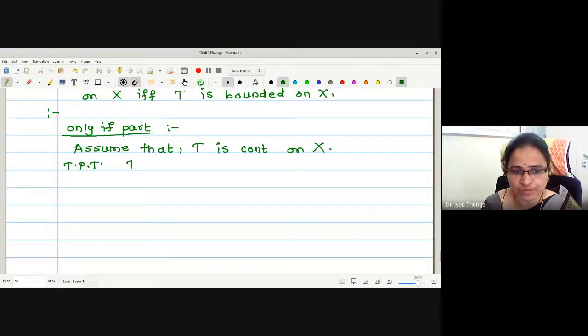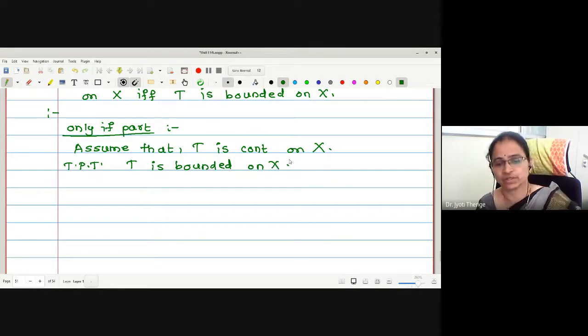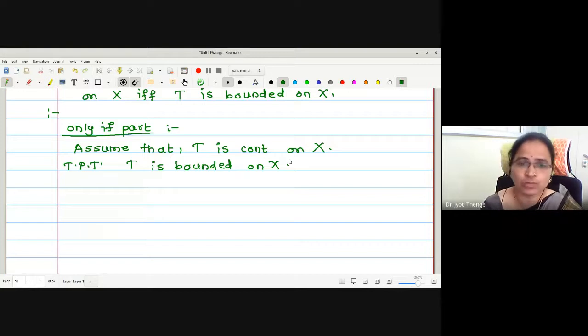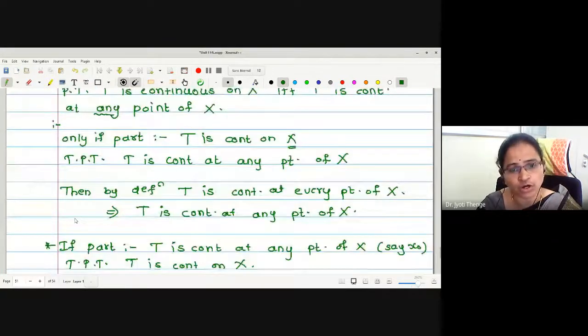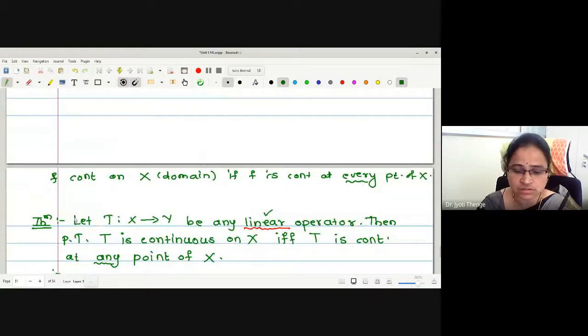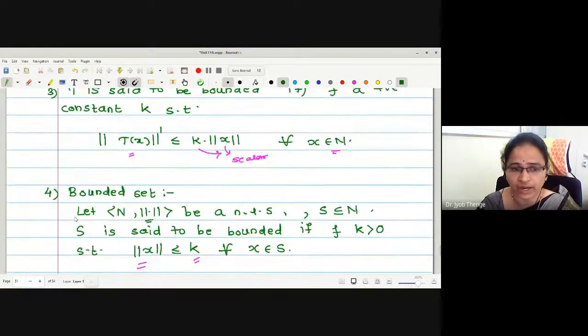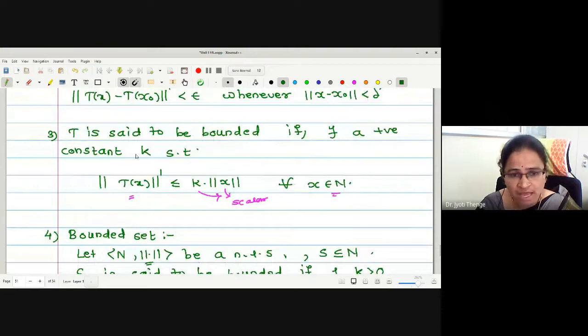Remember, this point should be very clear to you. What is the assumption and what you wanted to prove? T is bounded on X. Okay. Now, to prove this result, I am going to assume the contradiction, that T is not bounded. Now, let us have a look at this definition of a function to be bounded.